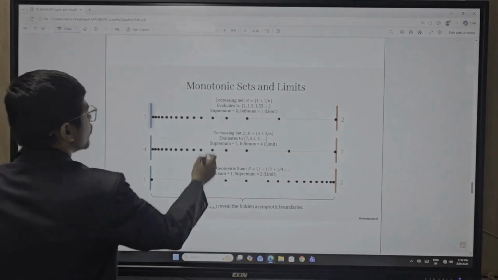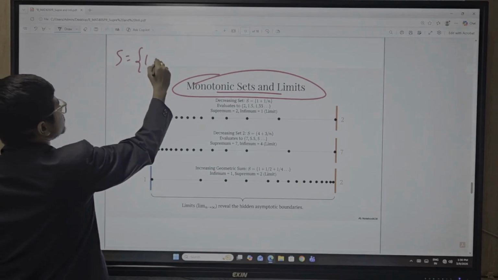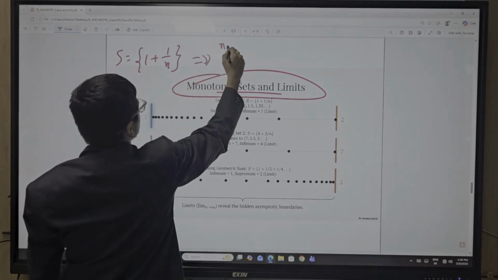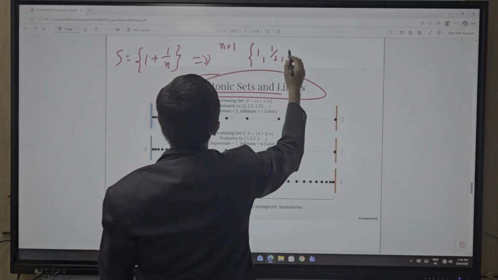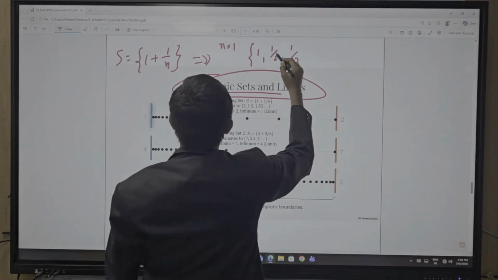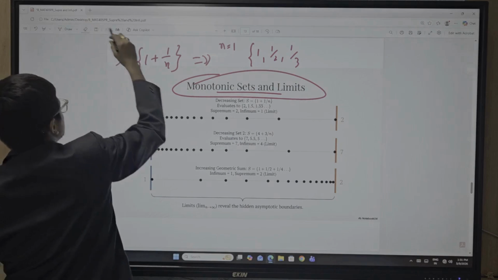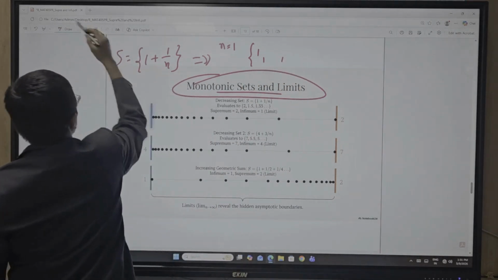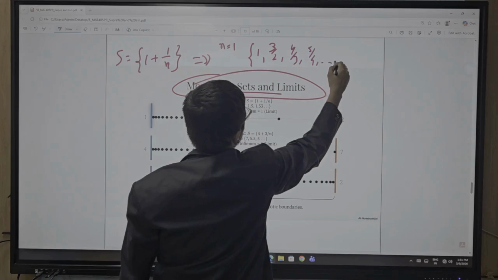So now monotonic sets and limit. Let's suppose that set S is (1 + n)/n. Now put n equal to 1, you get the value 2. Sorry, my mistake. So 2, 3 by 2, 4 by 3, 5 by 4, and so on.